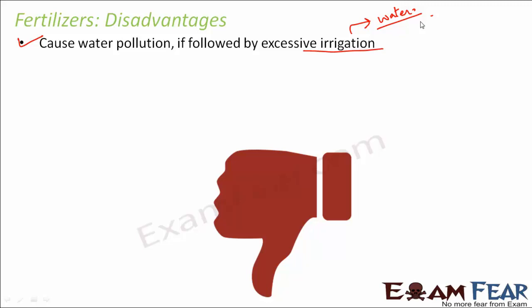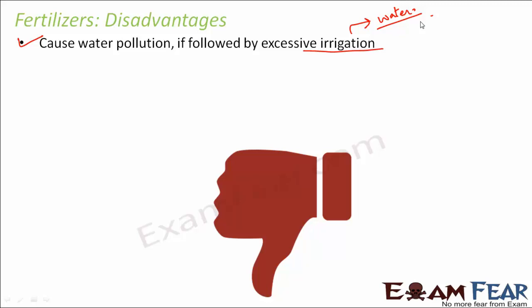So what happens is you applied fertilizers to the field or to the plants. Immediately after that, if you water the plants or the field, or let us suppose you applied fertilizers and immediately after that there is a heavy rainfall, the water washes away the fertilizer along with it. And where will the water go? The water goes and disposes into the nearby water body, maybe the nearby pond or the nearby river. As a result, all these chemicals reach the nearby water body, the river or the pond, and these chemicals which are present in the fertilizer are all harmful chemicals.